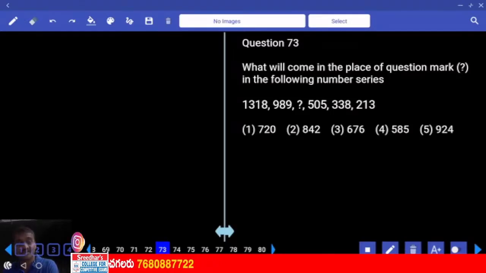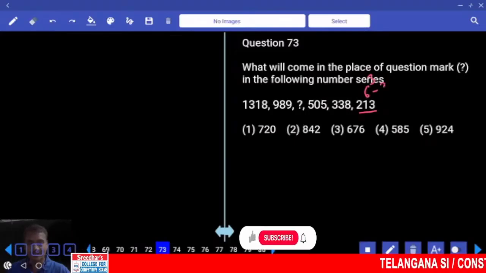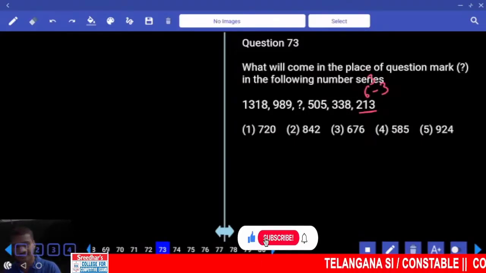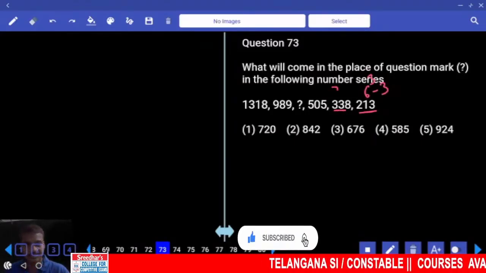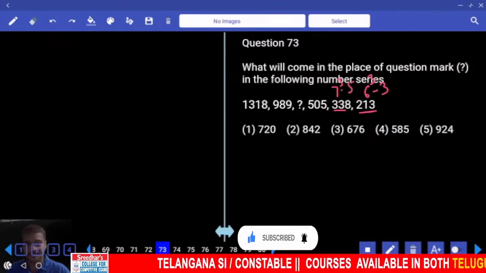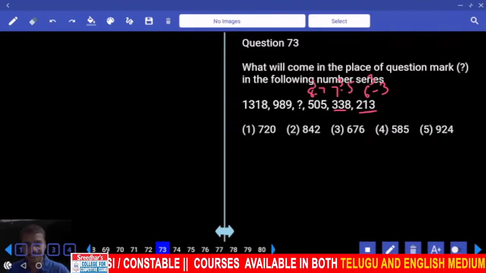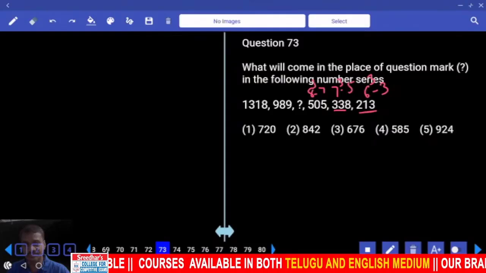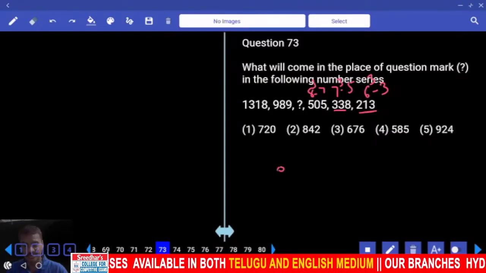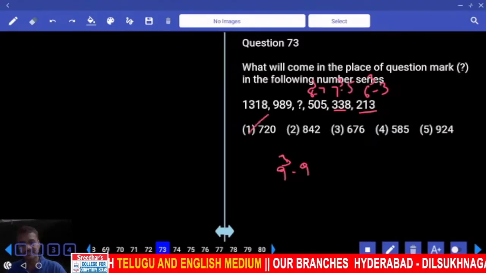Now 213. Now 213 is nearer to which number? 6 cube minus 3. Can you write it down? What is 6 cube? 216. 338: 7 cube minus 5. 7 cube is so much? 343. Now here this is 8 cube, 512. 512 minus 7. What is the logic? 6 cube, 7 cube, 8 cube, 9 cube. Then 3, 5, 7, 9. 9 cube minus 9, 720, choice.